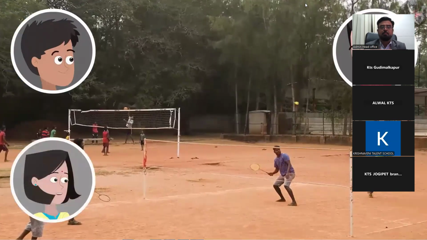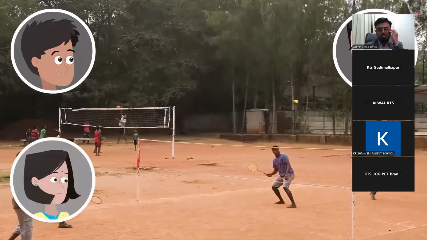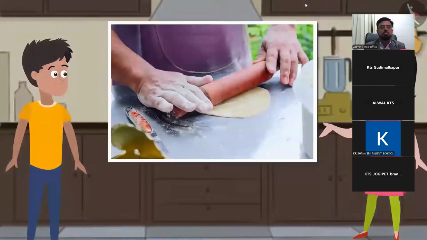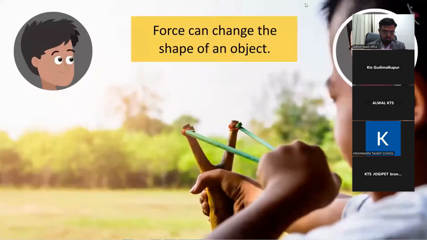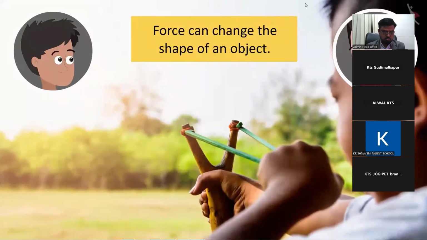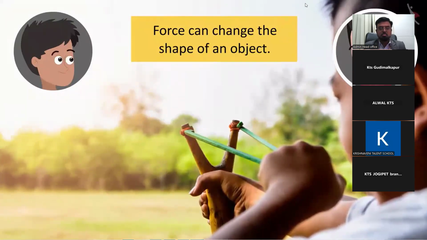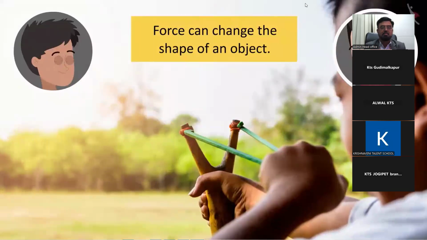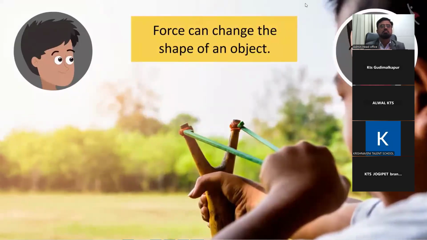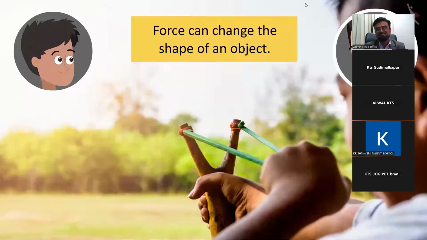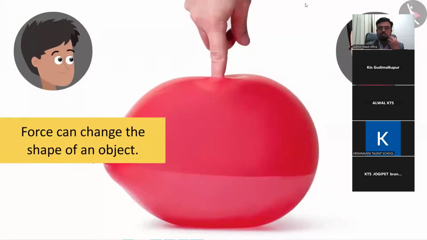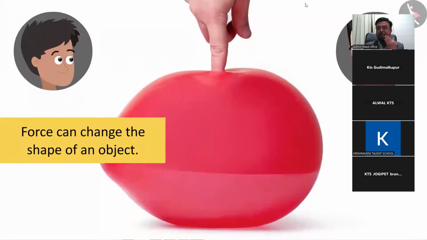Kabir and Sanya, I need your help. Can you both come here? Bhaiya, look at this chapati. Can you see how force is applied while rolling it? See how its shape has changed. The round dough ball has now become flat. Bhaiya, when I pull this elastic ring, then also its shape changes. Oh, now I understand. Some objects change shape when force is applied on them. This also happens when we press a rubber balloon or a ball.